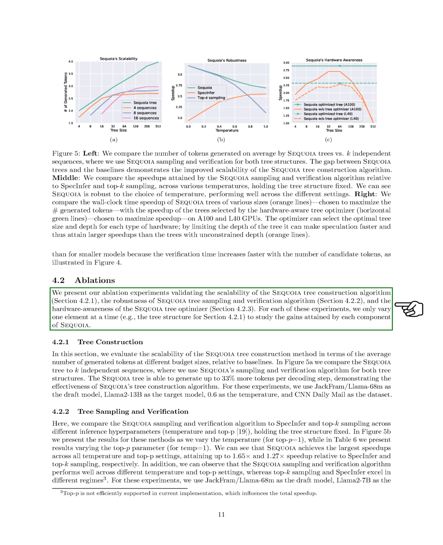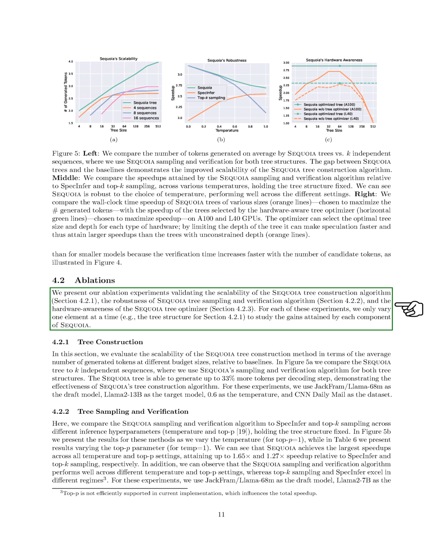Our findings reveal that SEQUOIA consistently outperforms the other methods, achieving speedups of up to 1.65 times and 1.27 times compared to SpecInfer and Top-K sampling, respectively. It's noteworthy that SEQUOIA maintains its superior performance across different settings of temperature and top-P, unlike Top-K sampling and SpecInfer, which tend to excel in specific conditions.